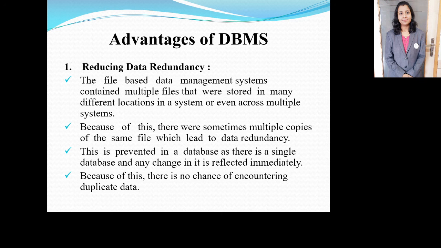So what this point says is reducing data redundancy. Data redundancy means what? It is the copy of a file. Multiple copies are created of a single file or a single piece of data. If multiple files are stored with the same name and the same content, that creates data redundancy. Now this data redundancy is reduced using the DBMS. What the DBMS does is prevent the creation of multiple files, so duplicate data is not created when it is used.